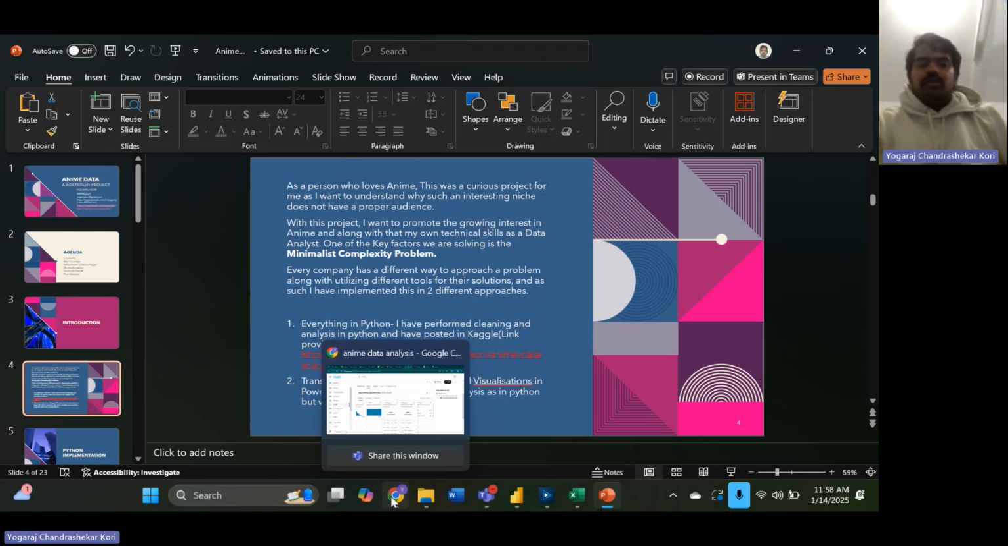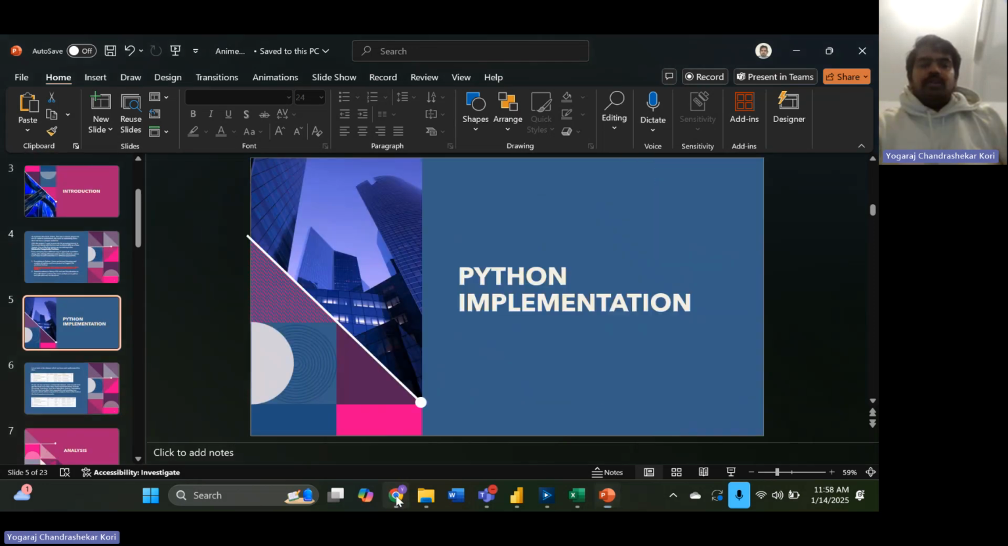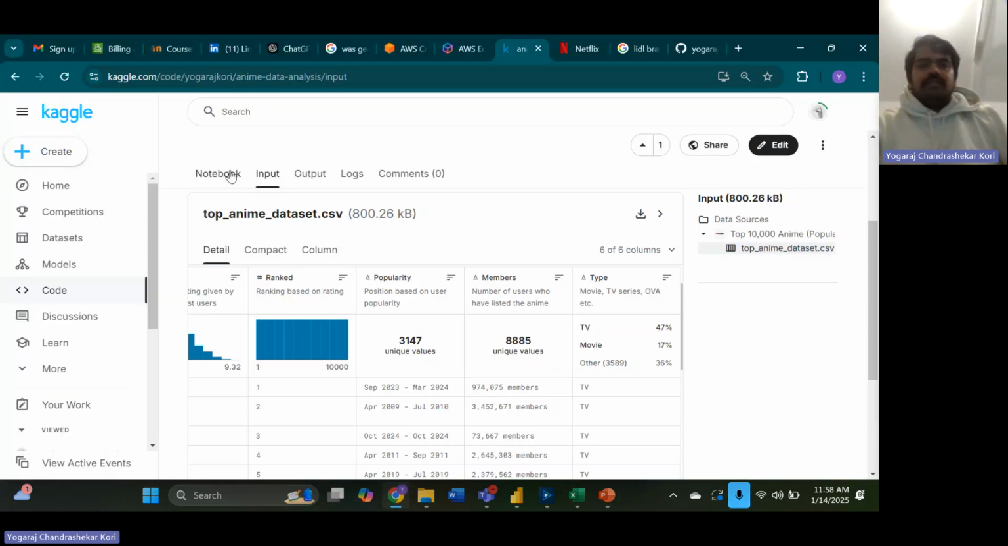I'm going to walk through this project first with you, and after this I'm also going to be doing an ETL process and visualization. The ETL process I'm doing within Alteryx, and the visualization I'm doing in Power BI. I'm doing the same process in both of them, but of course the visualizations and the analysis derived from each of them are very different, which you'll be able to see in this project. So let me go to the Python implementation first.